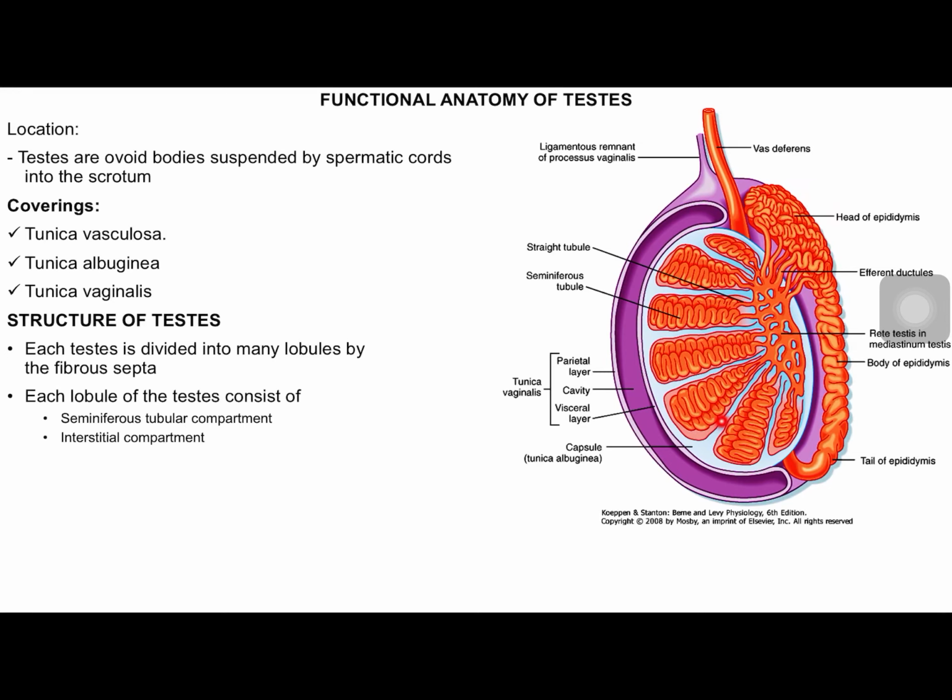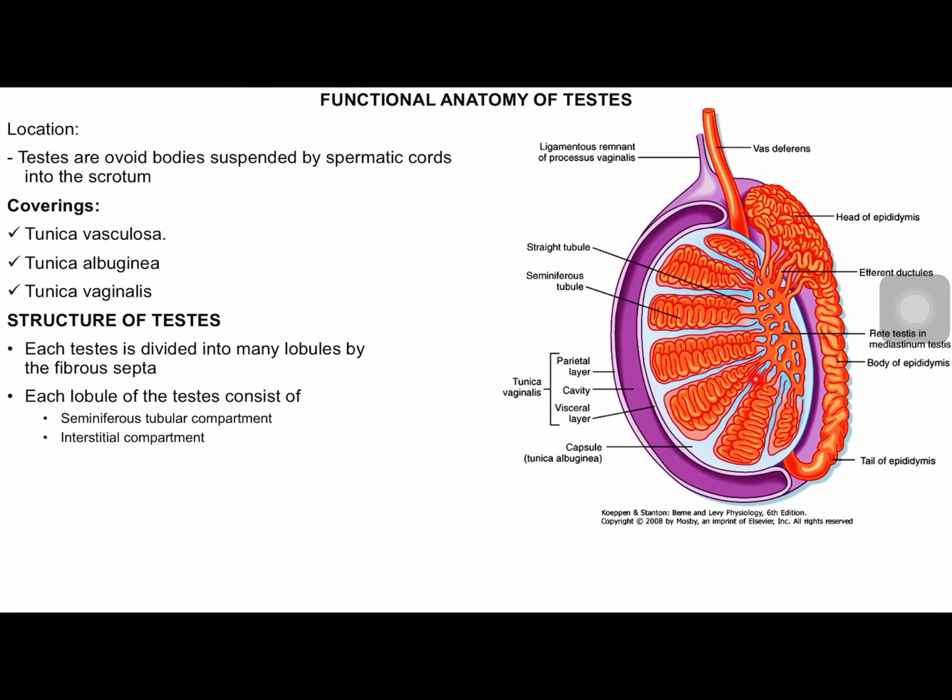You can see here in the cortical region, it has several convolutions, which is called the convoluted part. Towards the core, in the medullary region, these convoluted tubules become straight, which is called the straight part.